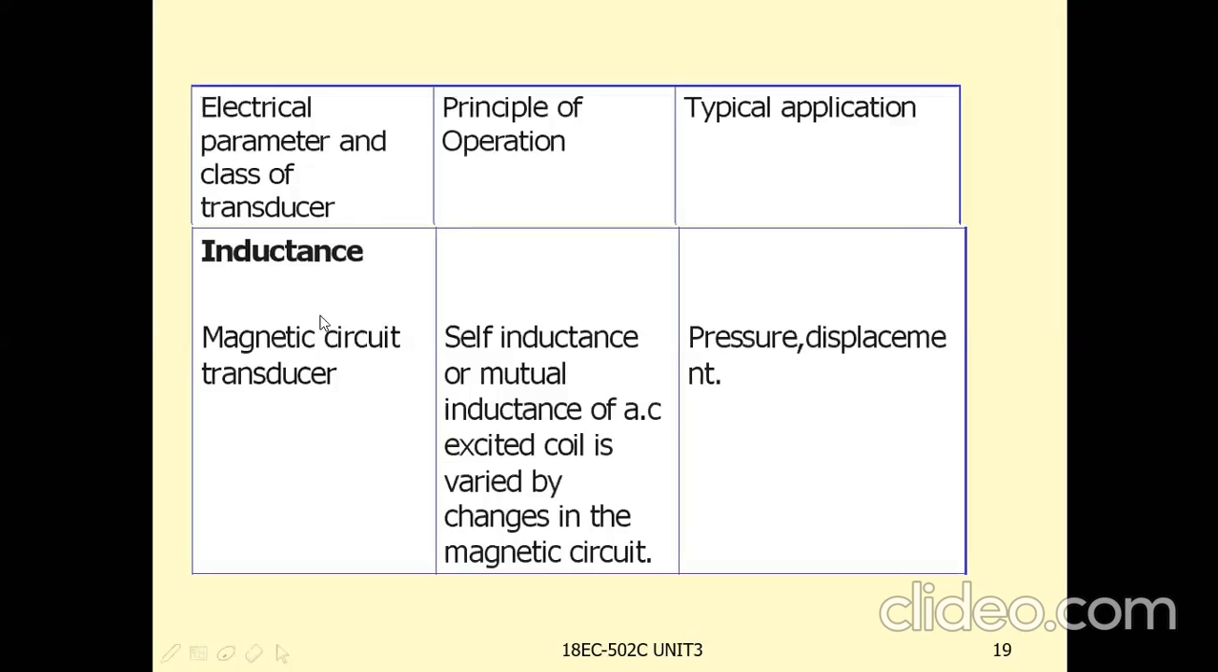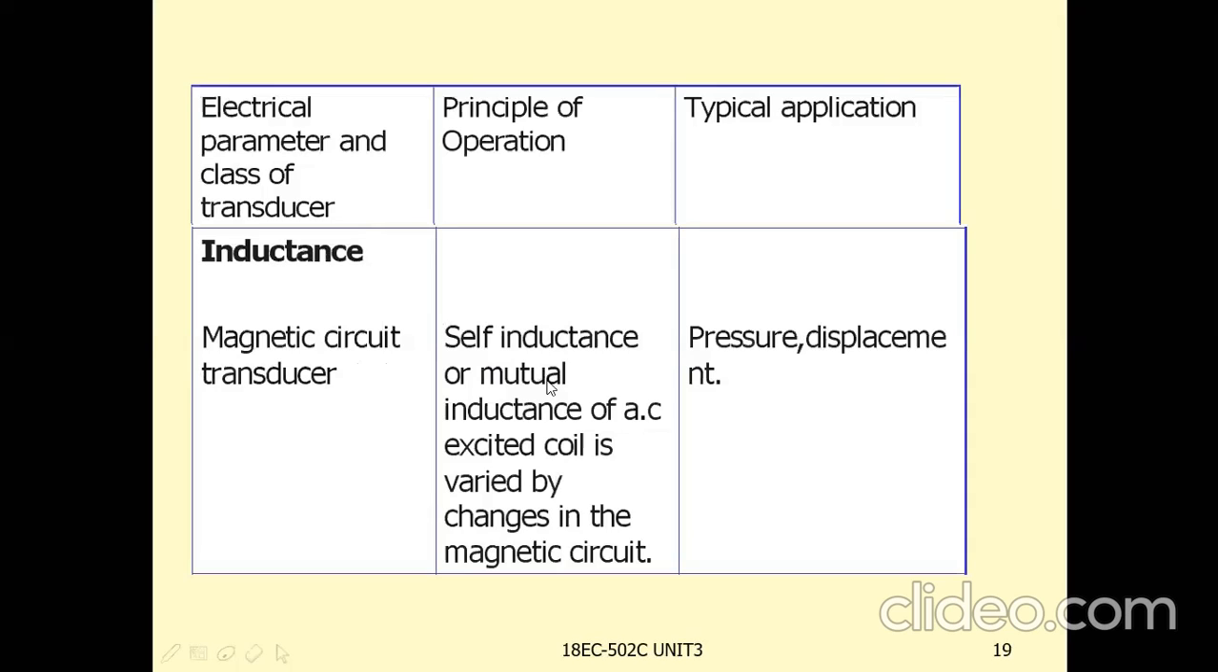Inductive transducers. The one is magnetic circuit transducer. What is a magnetic circuit transducer? It is a type of inductive transducer. In this magnetic circuit transducer, self-inductance or mutual inductance of an AC excited coil is varied.